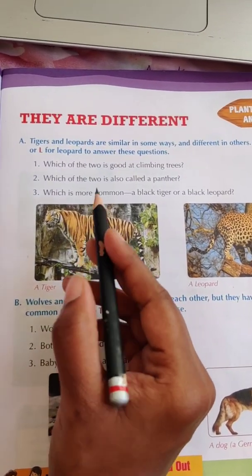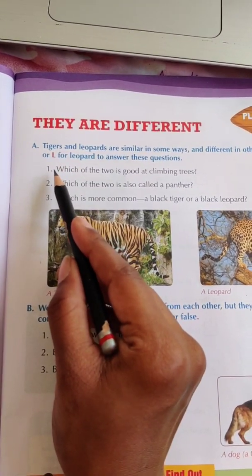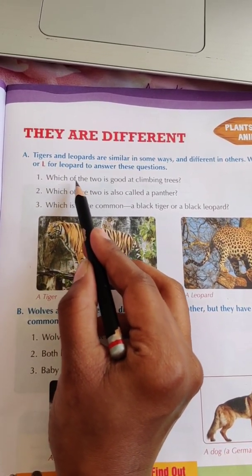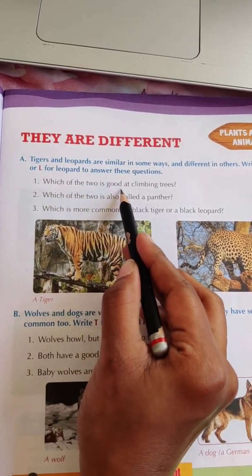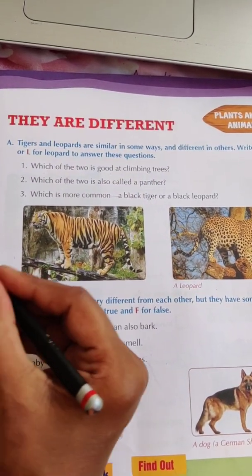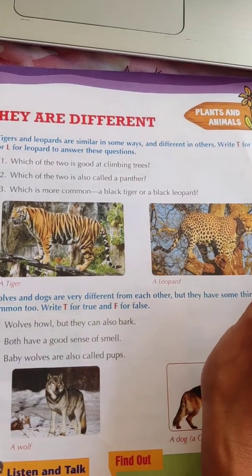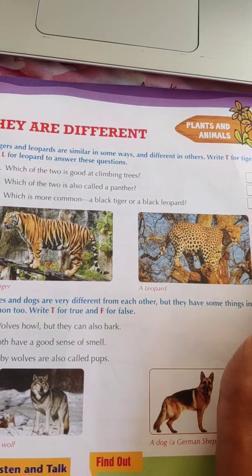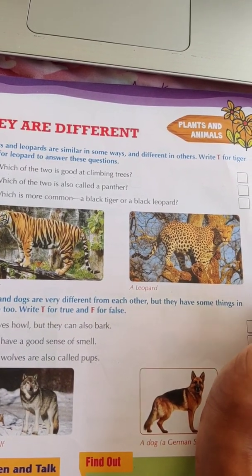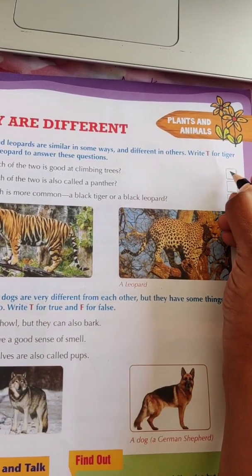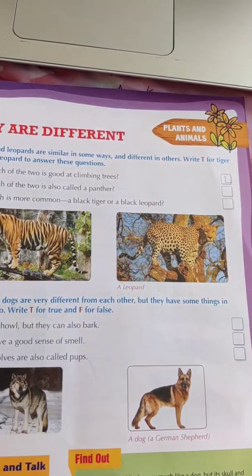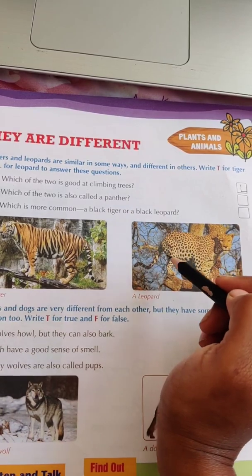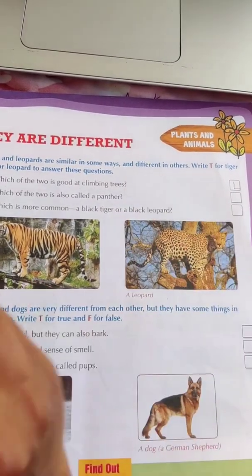So now look at here, question number 1. What is the question? Which of the two is good at climbing trees, the tigers or the leopards? So which animal is good for climbing? The leopard is good for climbing. So we will write here L, because the good climbing animal is the leopard.